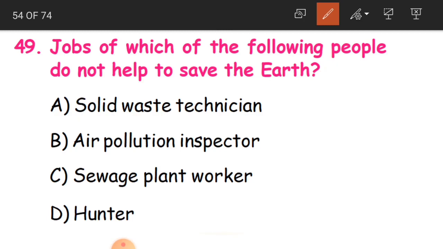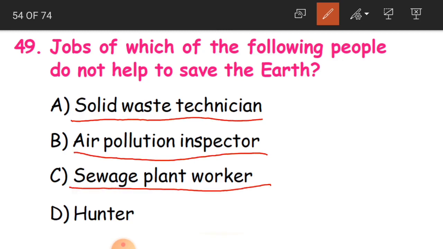But one job or one occupation of the people is not helping to save the earth. So what is that job? Is it solid waste technician, air pollution inspector, sewage plant worker, or hunter?